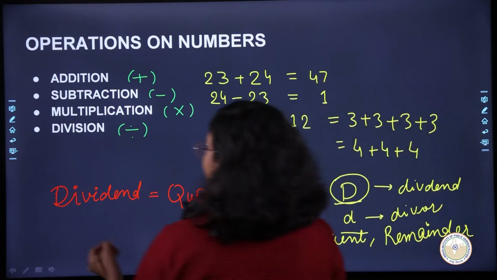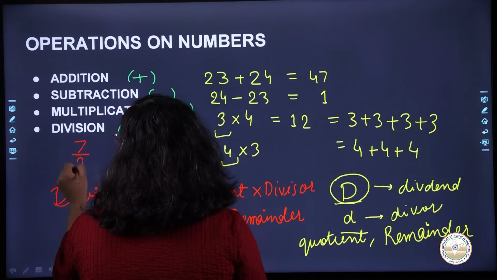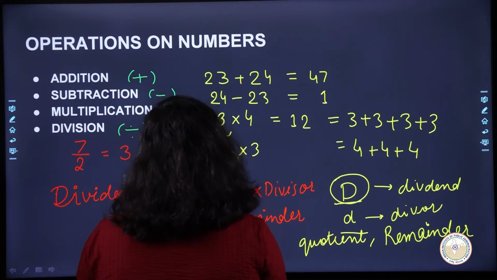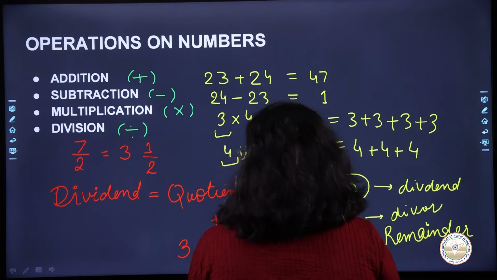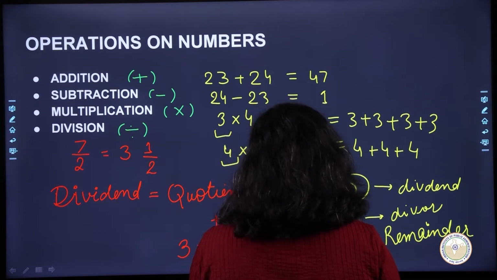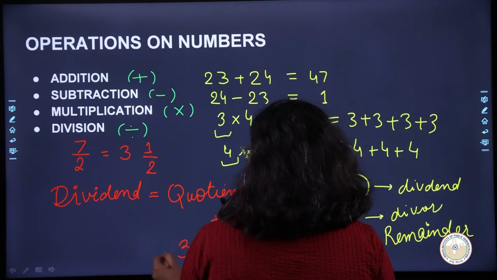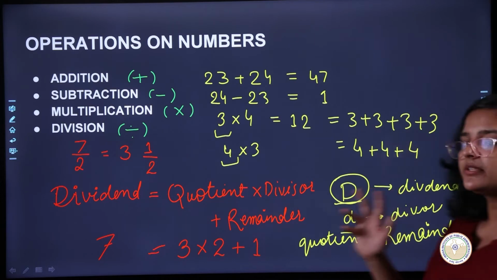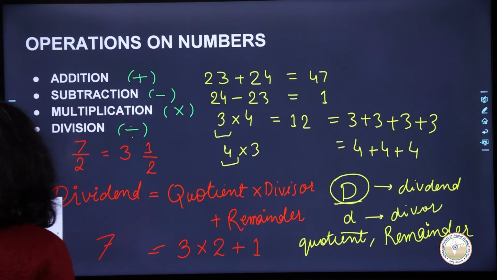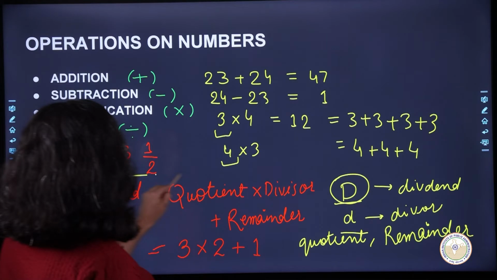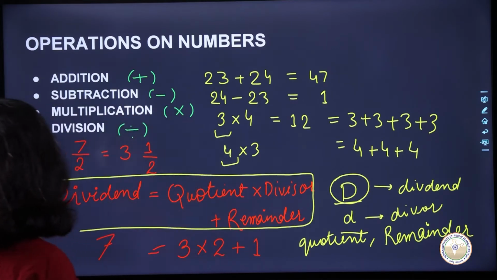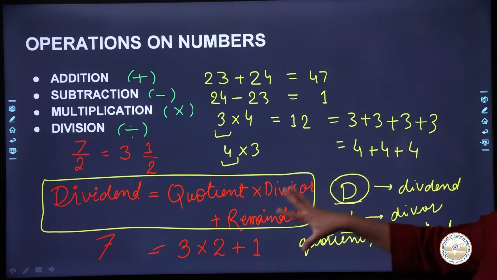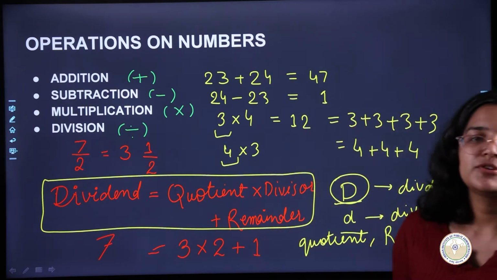Let's say I divided 7 by 2, what did I get? I get 3 times 2 plus 1. That means this 3 is my quotient. My divisor is 2. And my remainder is 1. And this whole thing is equal to 7. So this is the relationship, this is the identity, that you could remember. This will help you in lots of problems that we are going to take later on. So these were the basic operations which you could do on numbers.